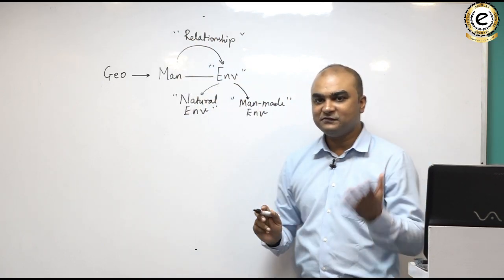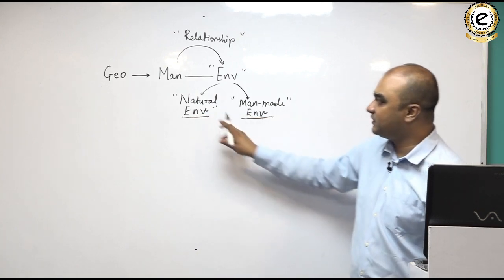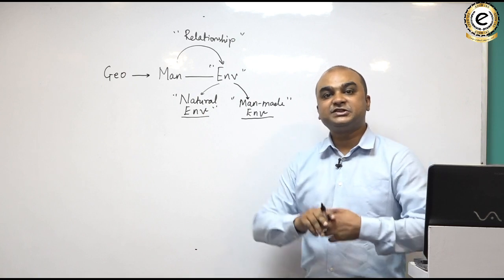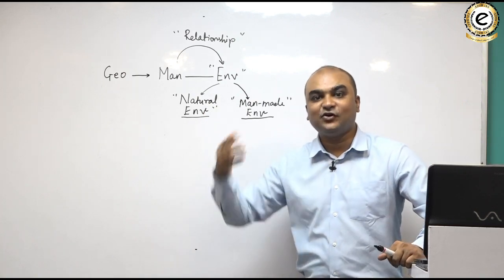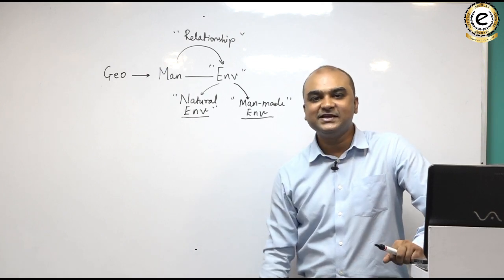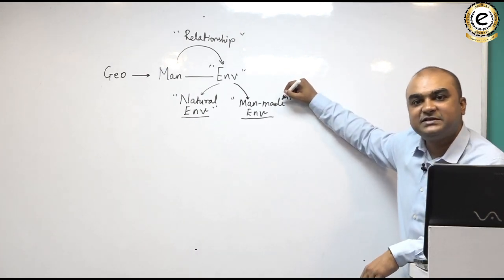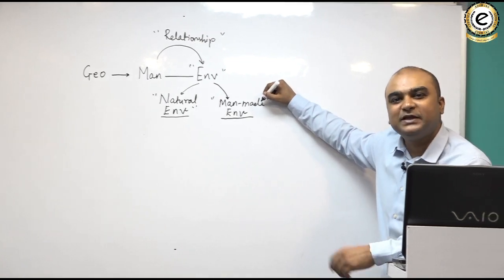There are two types of environment: natural environment and man-made environment. This is the physical environment which is created by nature or God, if you believe in God, or else you just consider it created by nature. Whereas this is the man-made environment, which is your social, economic, political.